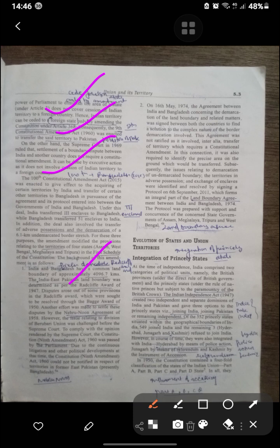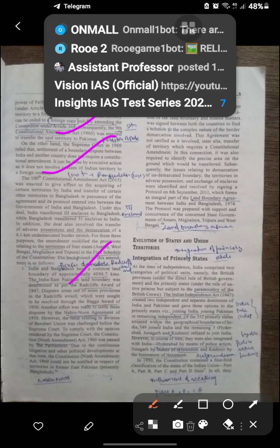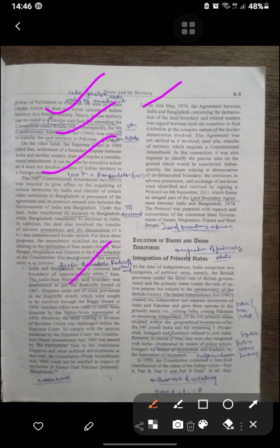Due to the continuous litigation and other political developments at the time, the 9th Constitutional Amendment could not be notified. Now, on 16 May 1974, an agreement between India and Bangladesh concerning the demarcation of the land boundaries identified the undemarcated boundaries, territory in adverse possession, and the exchange of enclaves, and resolved them by signing the protocol. The Land Boundary Agreement was signed between India and Bangladesh in 1974. Assam, Meghalaya, Tripura and West Bengal are included.